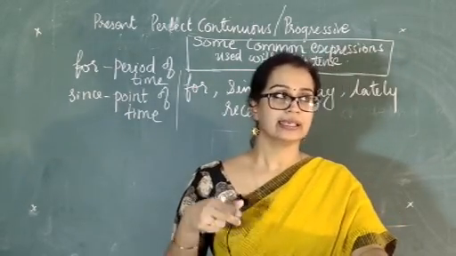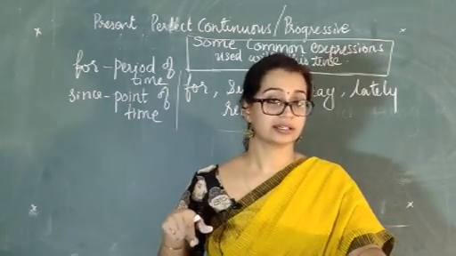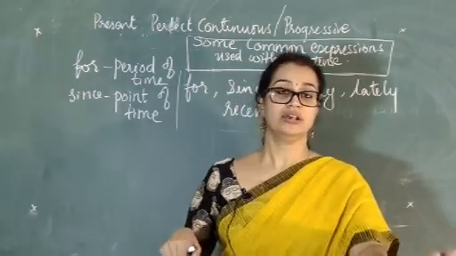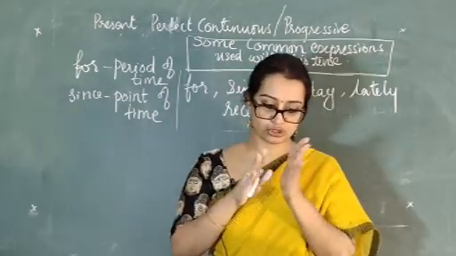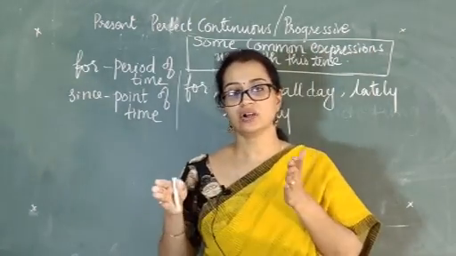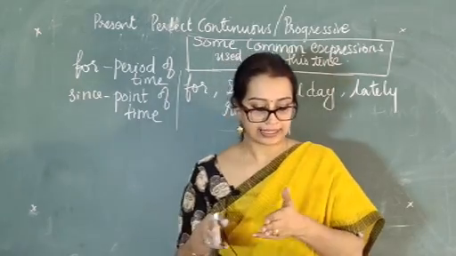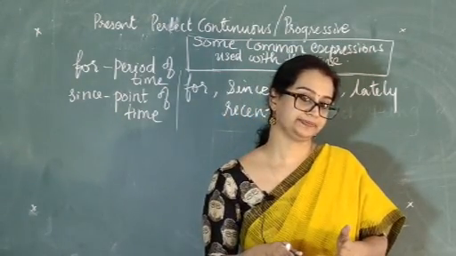Now likewise, here in present perfect continuous tense also, we have two types of verbs. In English, we have two types of verbs. They are called the dynamic verbs and the stative verbs.